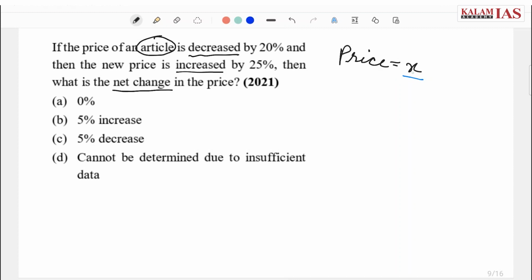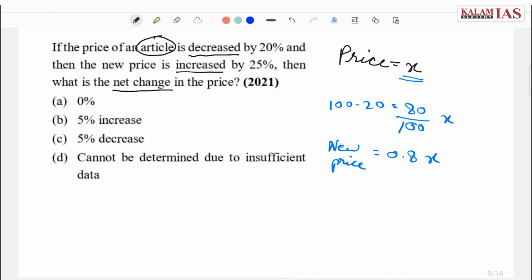That means if this value is 100, the new value is 80, that is a 20% reduction. So that basically it means 100 minus 20, the new price is 80% of the original price, that is 80 by 100 into X. So the new price is 0.8 of the original price, that is X.